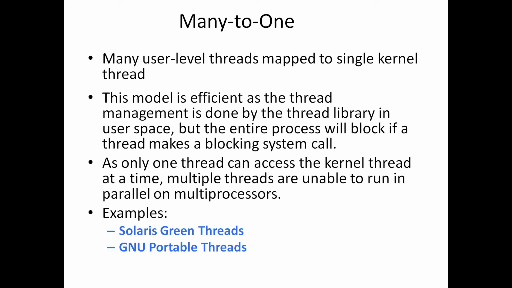Only one thread can access the kernel thread at a time, because we have only a single kernel thread.